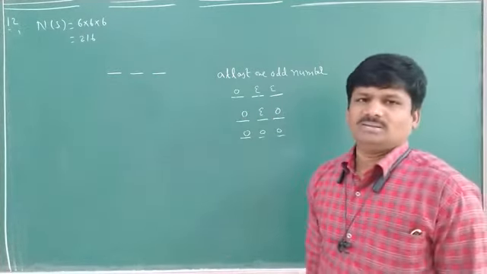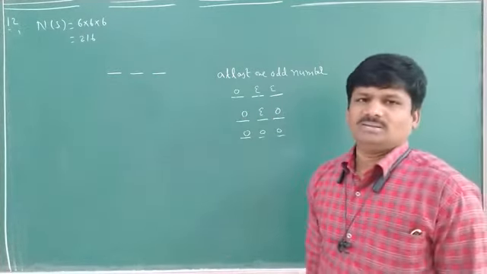Is it possible to count all these out of 216? First what we have to do? We have to write that sample space. In that sample space, how many ordered pairs are there? How many outcomes are there? 216. It is impossible to write. Yes or no? That is why we will not solve like this. How do we have to solve here?